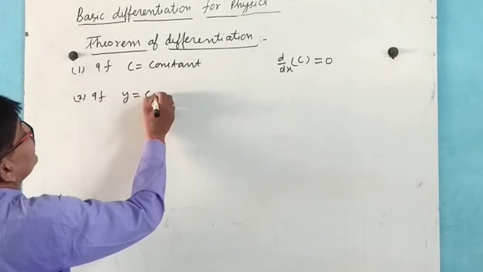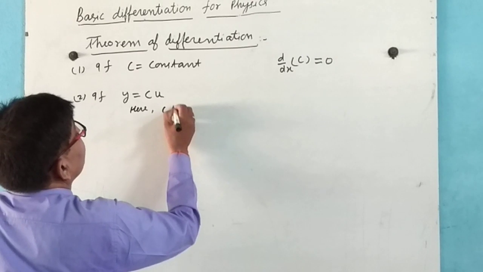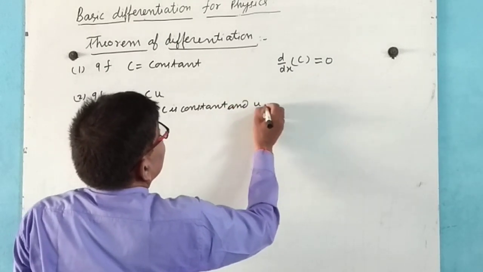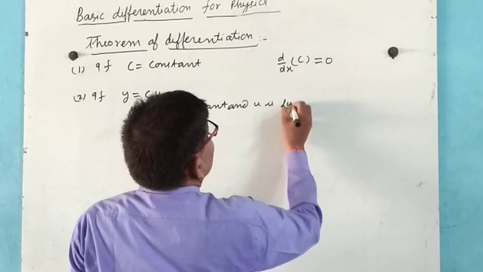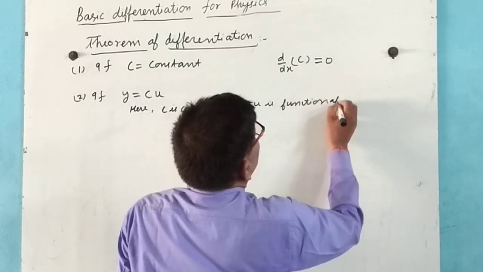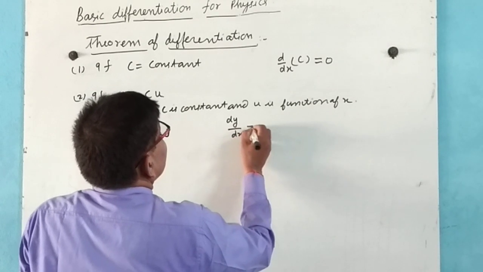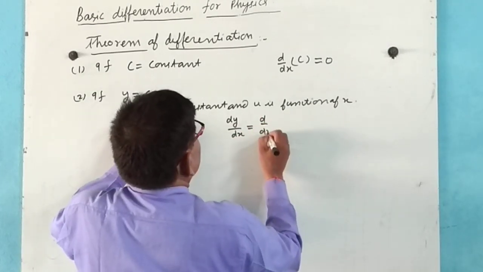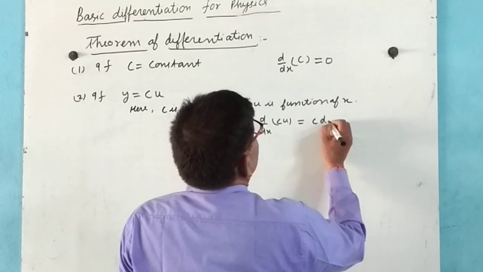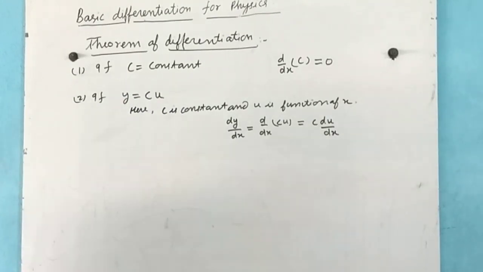Second, if y equals c u, here c is a constant and u is a function of x, then dy by dx equals d by dx of c u, which is also equal to c times du by dx.